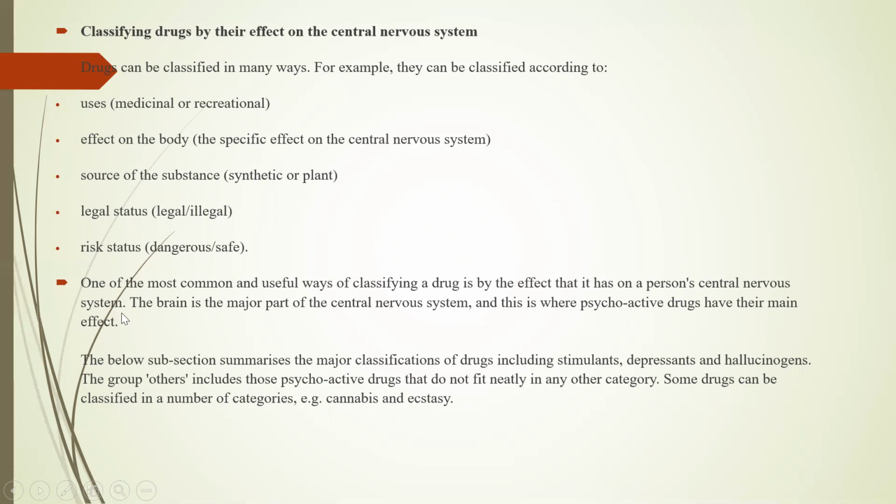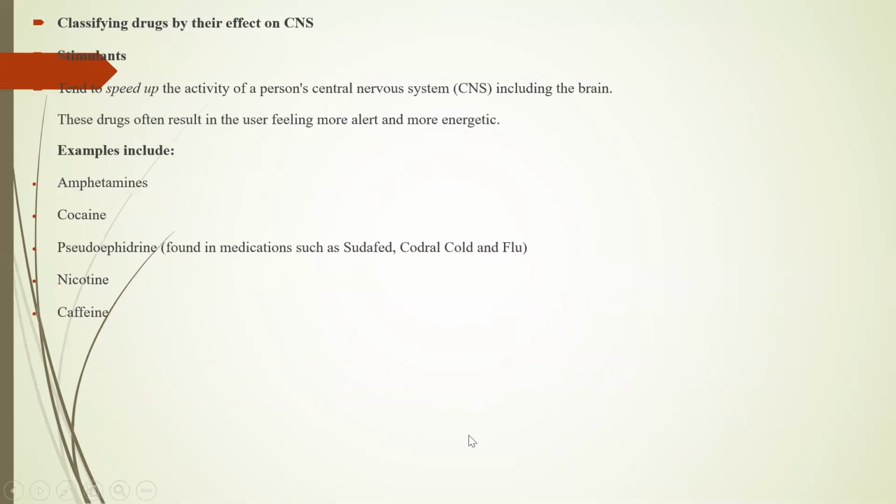When we talk about the central nervous system, we are talking about that master part, the brain. So it is all about psychoactive drugs and the effects they produce in the individual, or how they affect the person's brain or central nervous system. If we talk about typical psychoactive drugs, we can classify them into a number of categories which have some type of stimulant effects, some type of depressant effects like cannabis.